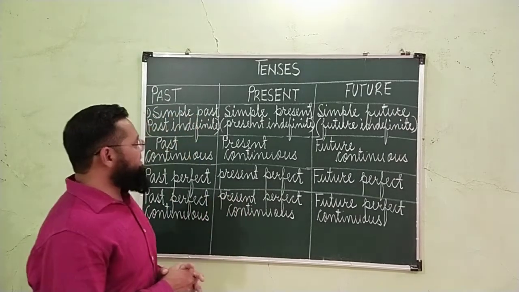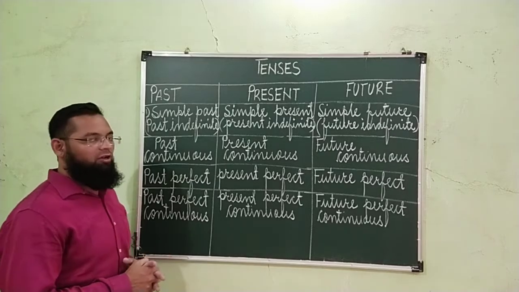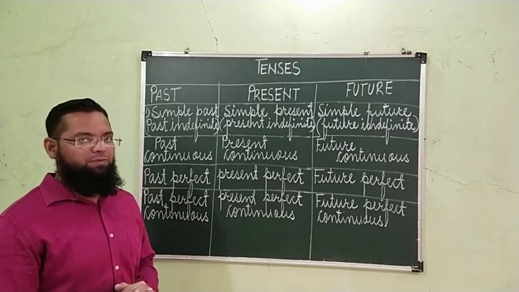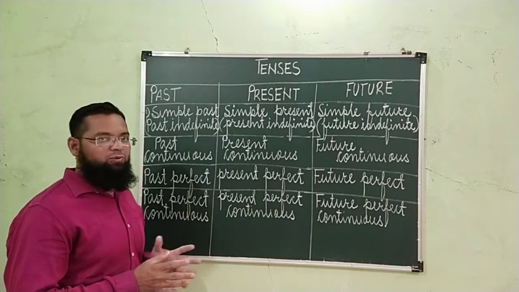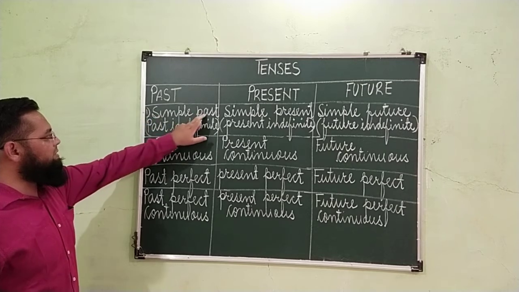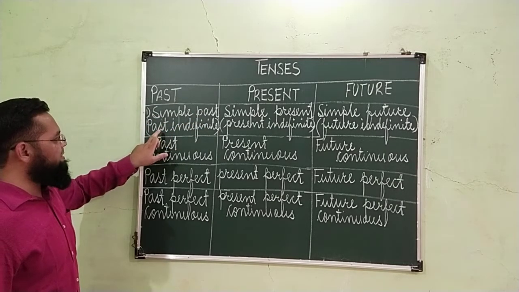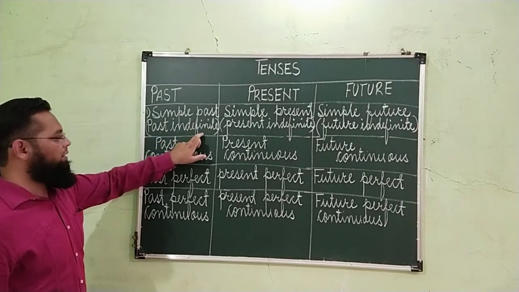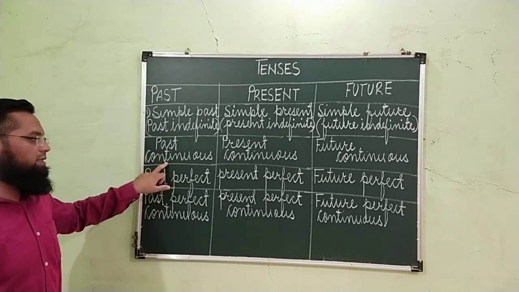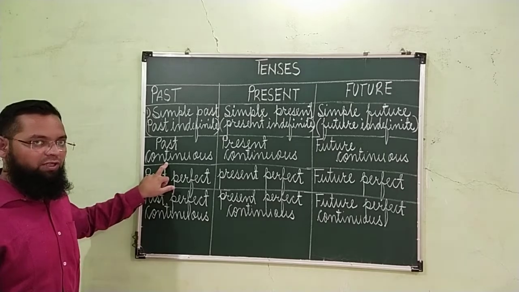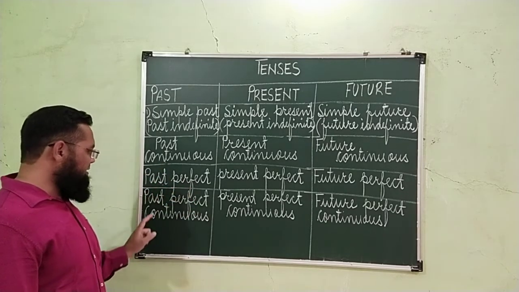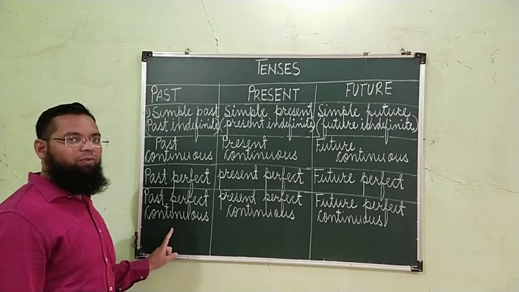There are three basic tenses, past, present and future, and each tense has four subtypes. So these are the four subtypes of each tense. Let's have a look at it. Simple past tense, it is also called as past indefinite. Second, past continuous tense. Past continuous tense is also called as past progressive tense. Third, past perfect tense. And the last, past perfect continuous.